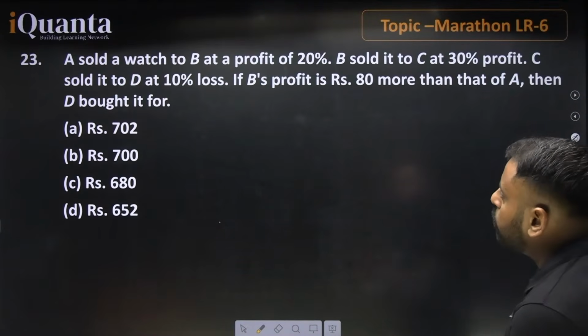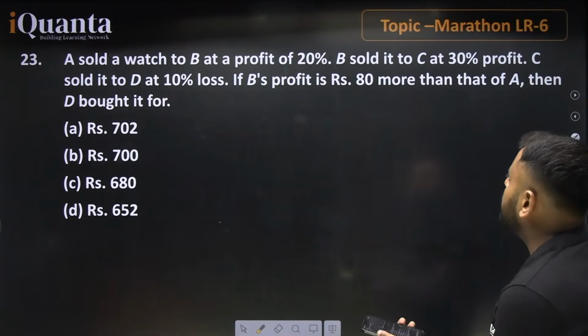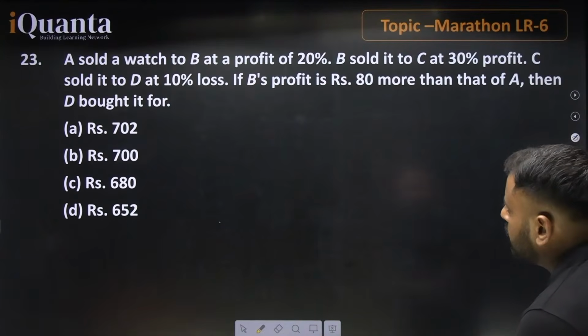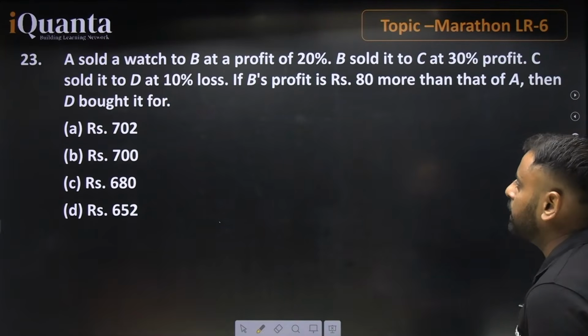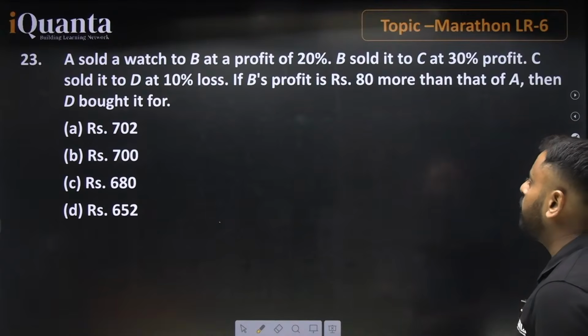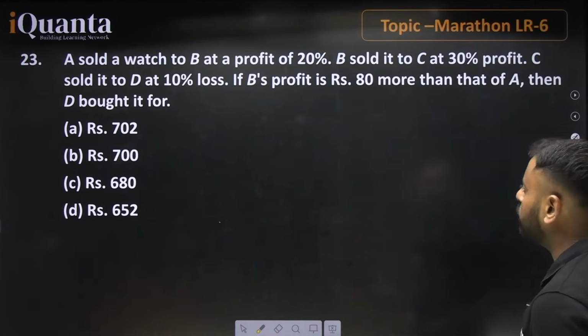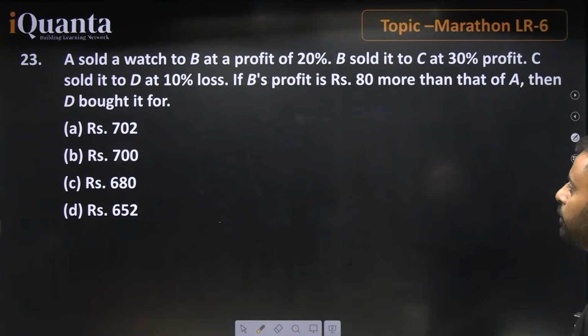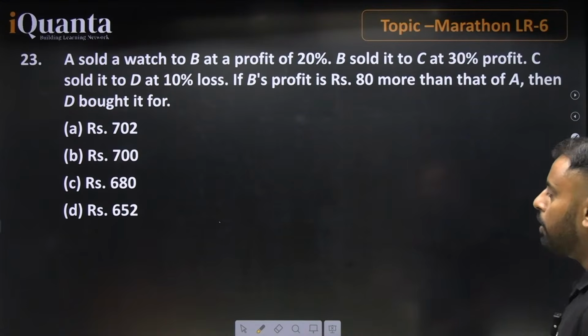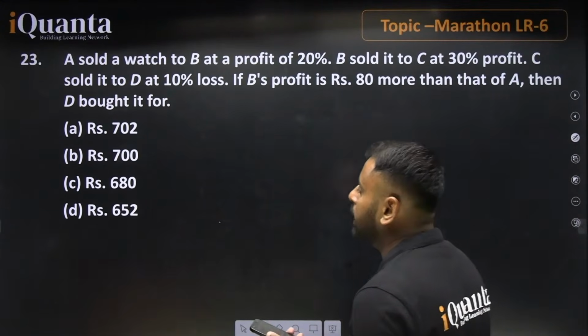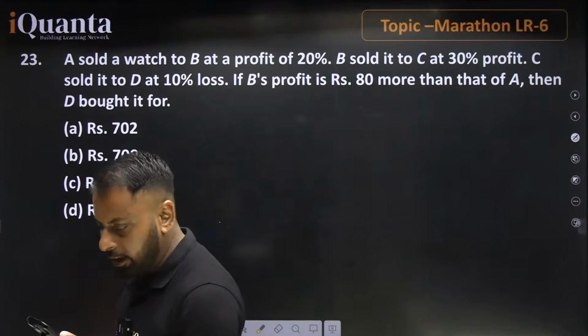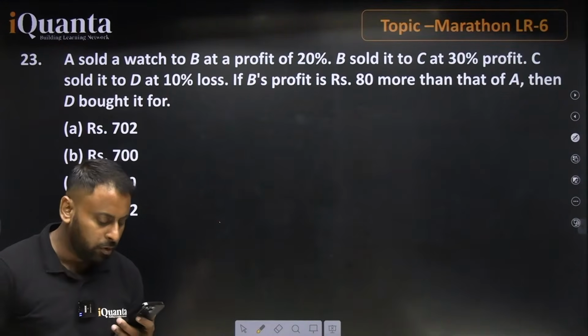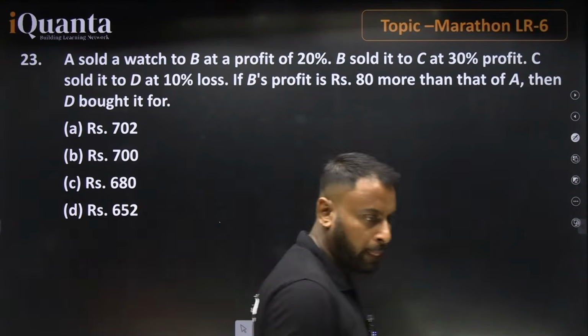Chalo, A sold a watch to B at a profit of 20%, B sold it to C at 30%, C sold it to D at a 10% loss. If B's profit is rupees 80 more than that of A, then D bought it for? Now it's all up to you. Just let me know what will be the correct answer for this question. Waiting for the answer.